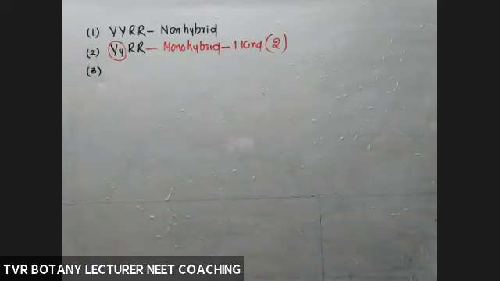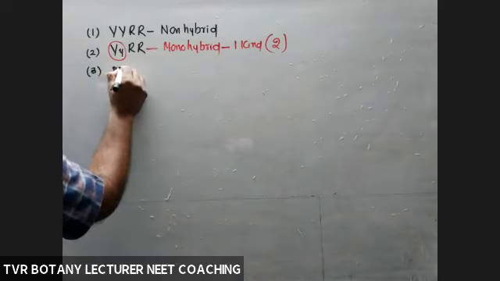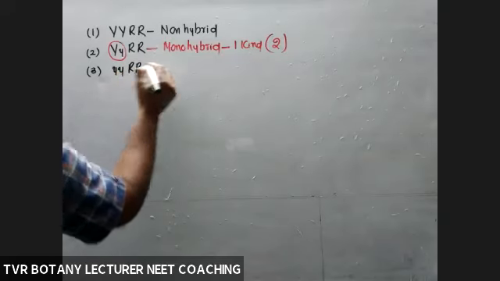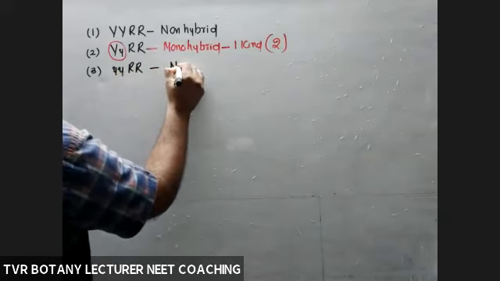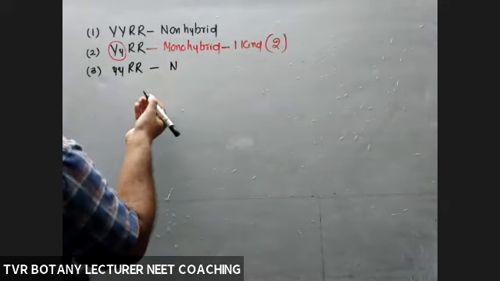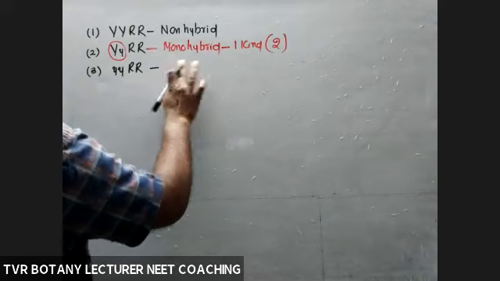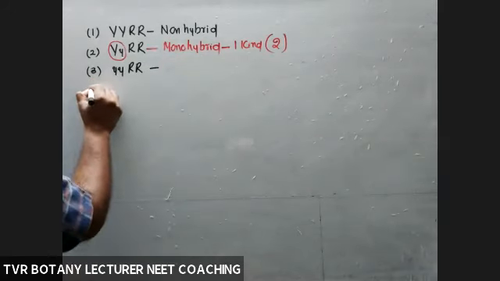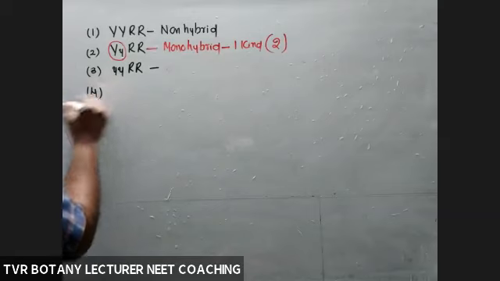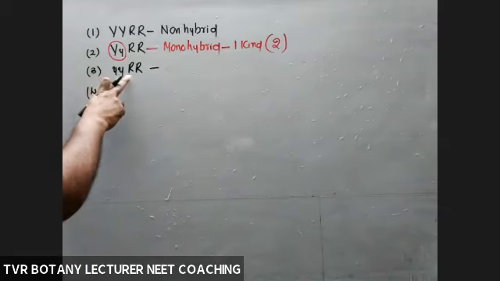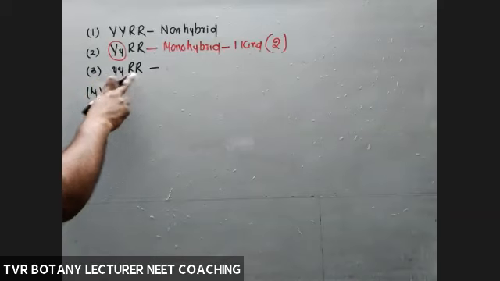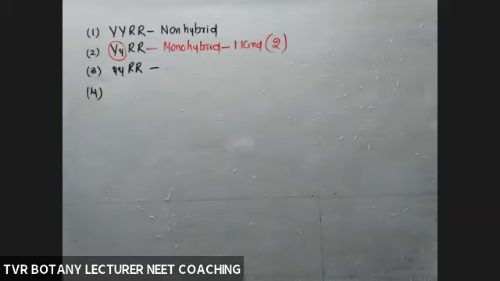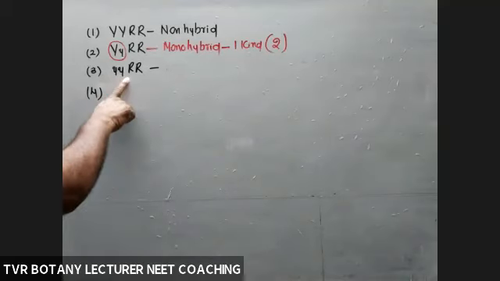Next, the third one: small y, small y, capital R, capital R, what we discussed yesterday. This is a non-hybrid genetically but a phenotypic recombinant. Leave it, we have to focus on monohybrids and dihybrids. Genetically it is homozygous only, double homozygous, one recessive, one dominant, phenotypic recombinant. Genetically it is not a hybrid, phenotypically recombinant.